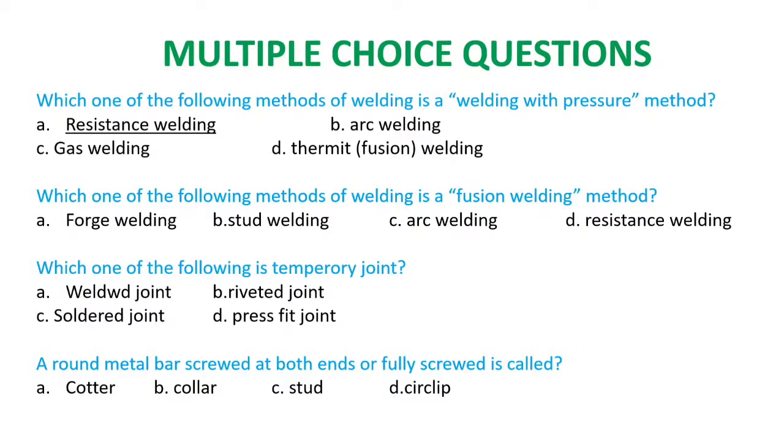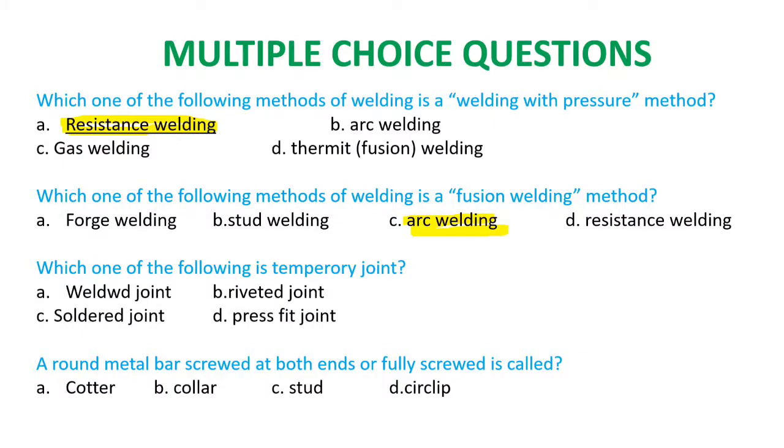Let us discuss some multiple choice questions. Which one of the following methods of welding is a welding with pressure method? Options: resistance welding, arc welding, gas welding, and thermite welding. The correct answer is resistance welding. Next question. Which one of the following methods of welding is a fusion welding method? Options are forge welding, stud welding, arc welding, and resistance welding. The correct answer is arc welding. Arc welding is a fusion welding process.